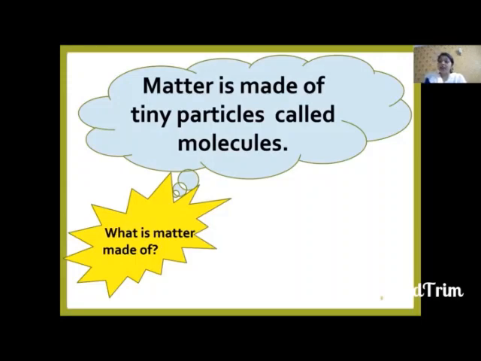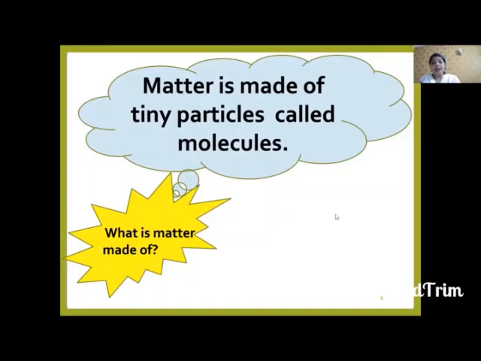So what is matter made up of then? Matter is made up of molecules. Then what are molecules? Molecules are the tiny particles of matter. So what is a molecule then? It's a tiny particle. It's a small part of matter. Molecules of water may be different, molecules of a pen will be different, molecules of air are also different.